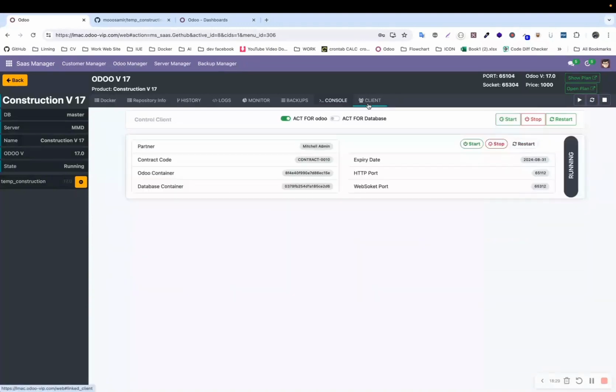Here we move to browse the clients who have used this template. This list will contain all the clients. Here we have options such as stop, start, or restart all clients. Stop, start, or restart a specific type of container for all clients. We can stop a specific client's version from here.